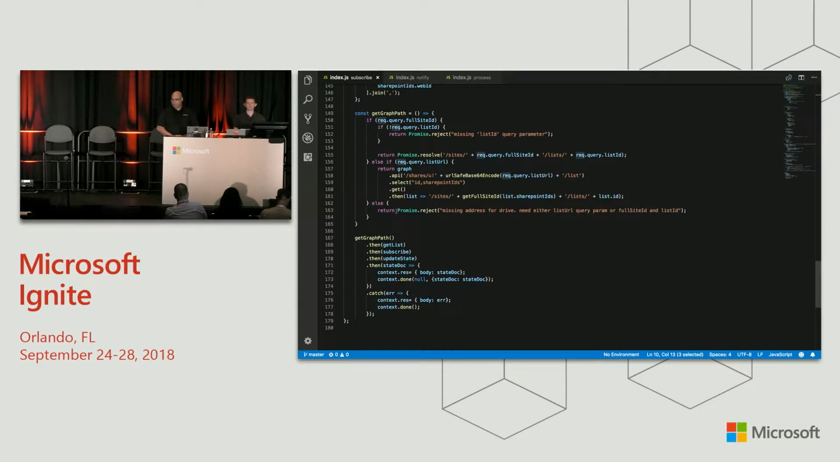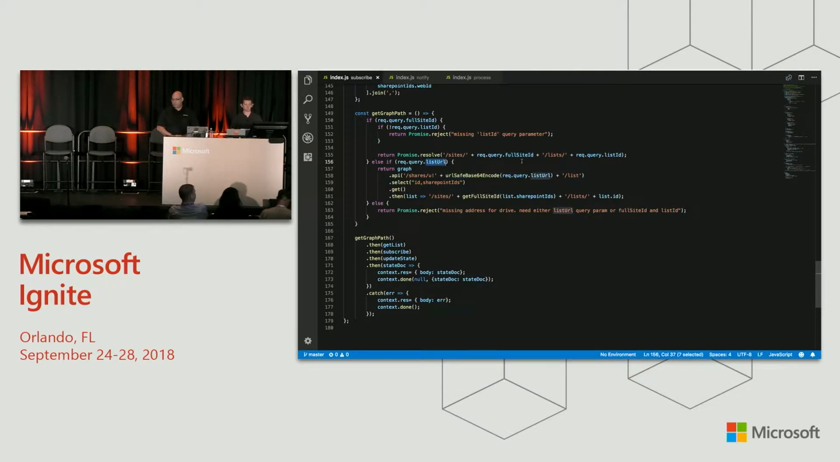So the very first thing that it does when it gets invoked is get the graph path that we're going to use to talk to Microsoft Graph. So what does that do? Checks the query string. Did they pass in a full site ID and a list ID? If so, then it's just going to return the site's site ID, list's list ID, API path syntax that you can use for the rest of your graph calls.